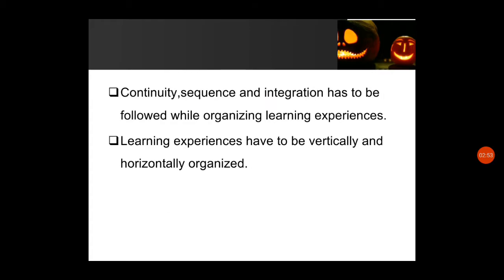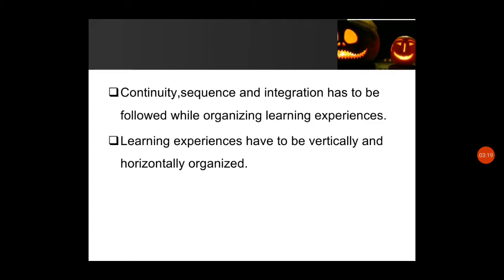Okay, so here we have to see that continuity, sequence and integration have to be followed while organizing learning experiences. So these three things are very important when we are arranging, when we are organizing the learning experiences. That is continuity. So one after another, there should be continuity.